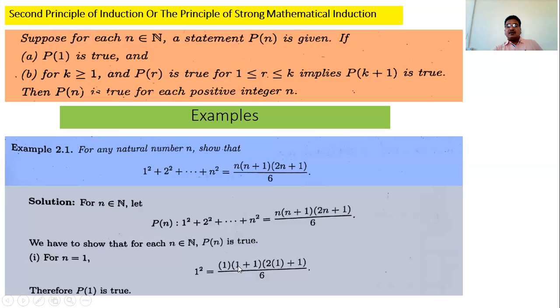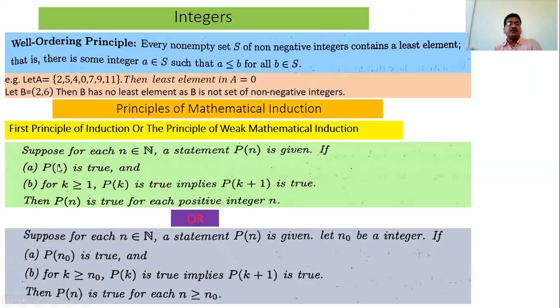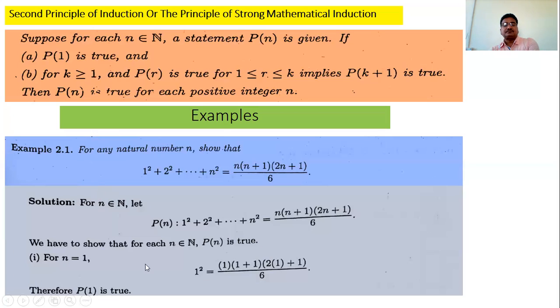2 into 3 is 6, and 6 by 6 is 1, and 1 square is 1. That is, LHS and RHS both are the same, and therefore P1 is true. That is, the statement is true for n is equal to 1. This is the first step of the mathematical induction.